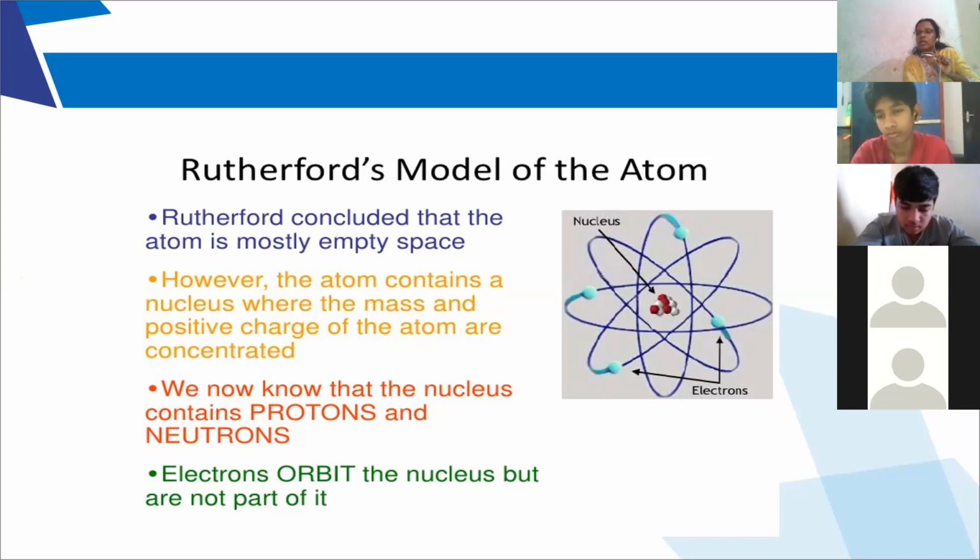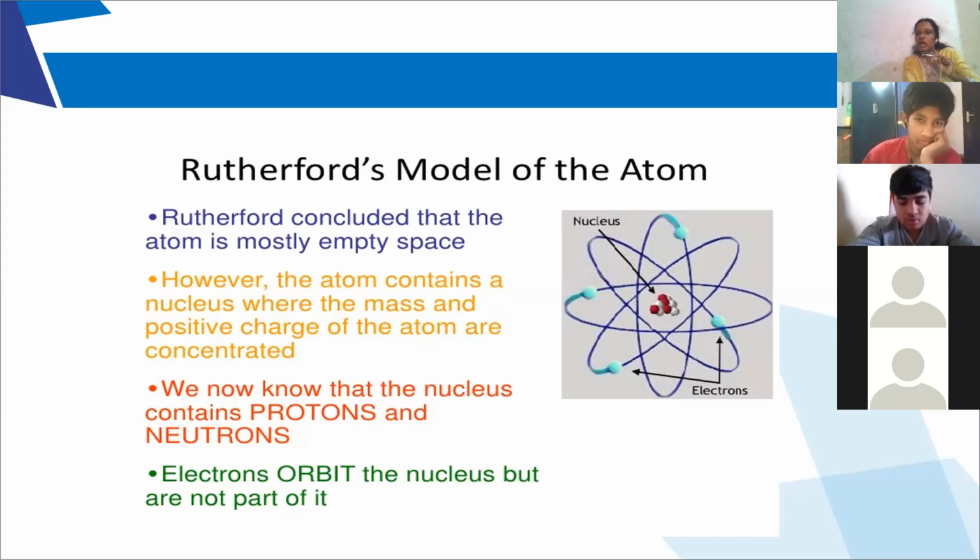So this is the main drawback of Rutherford's atomic model. I repeat, according to Rutherford's atomic model, if an electron is continuously revolving around the nucleus, according to kinetic theory, after some time it has to lose its energy and collapse, which is not happening. Why is it not collapsing?